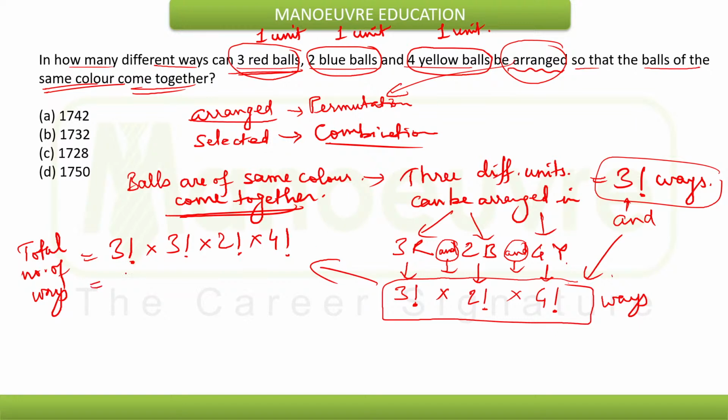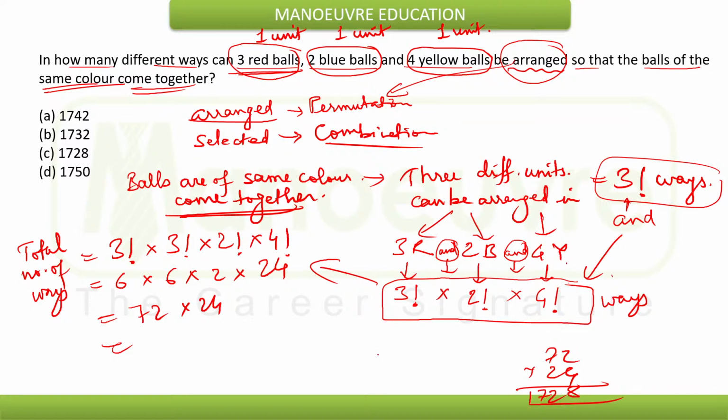So that will be 3 factorial, 3 twos are 6, into 2 factorial, into 4 factorial which is 4 into 3 into 2, that is 24. 6 into 6 is 36, 36 into 2 is 72, 72 into 24 is 1728.